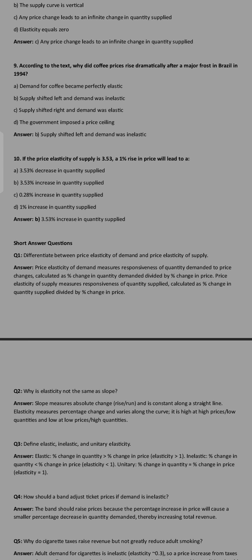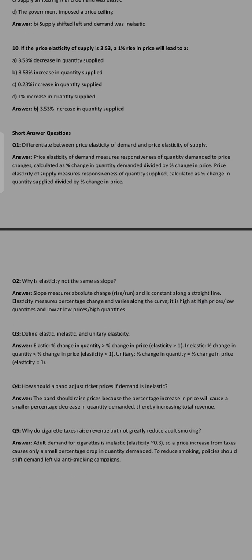Question number 2: why is elasticity not the same as slope? The answer is slope measures absolute change, rise and run, and is constant along a straight line. Elasticity measures percentage change and varies along the curve. It is high at high prices, low quantities, and low at low prices, high quantities.